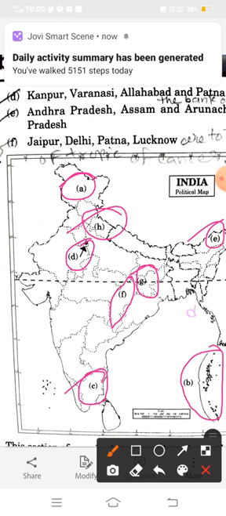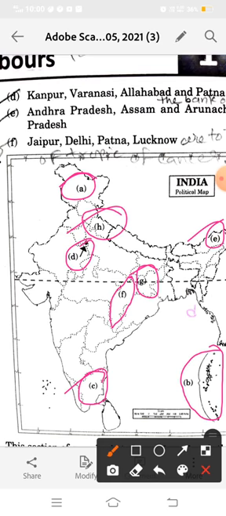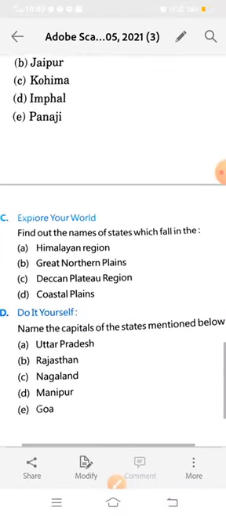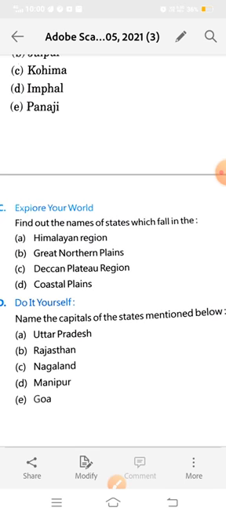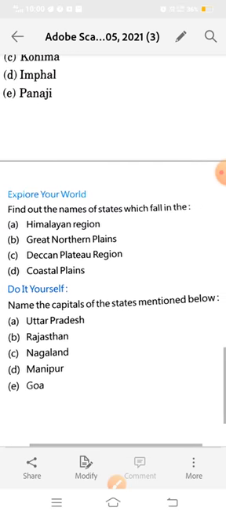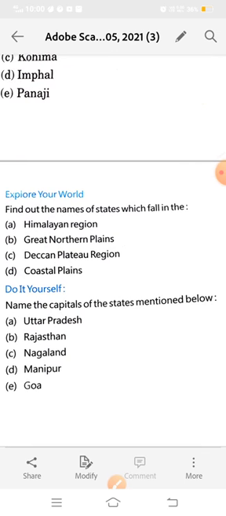Okay. So in the fun zone, exercise B 1 and 2 we have completed. Now we will do exercise C, explore your world, do it yourself. See, explore your world. What is given here? Find out the names of the states which fall in the Himalayan region, Great Northern Plains, Deccan Plateau region and coastal plains.